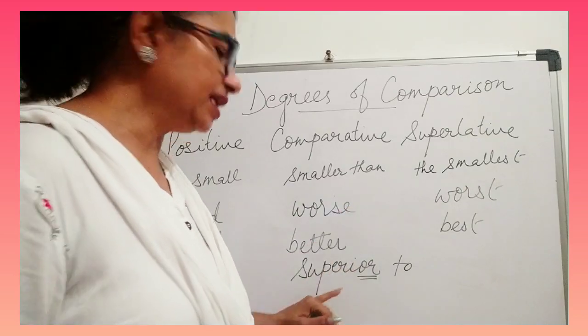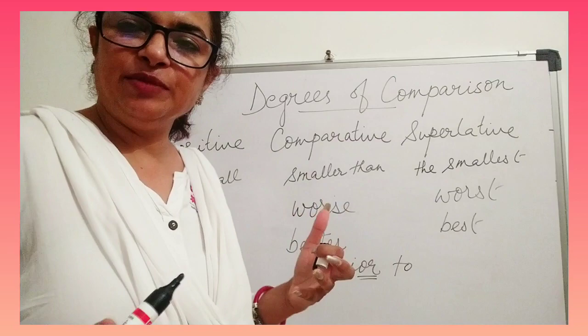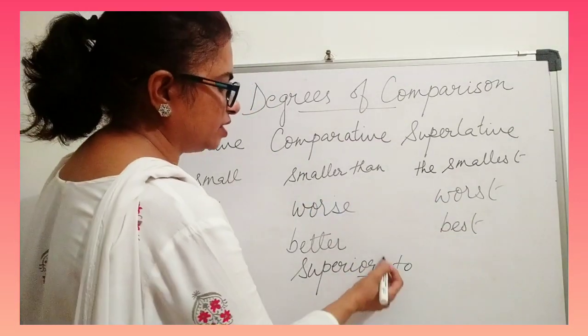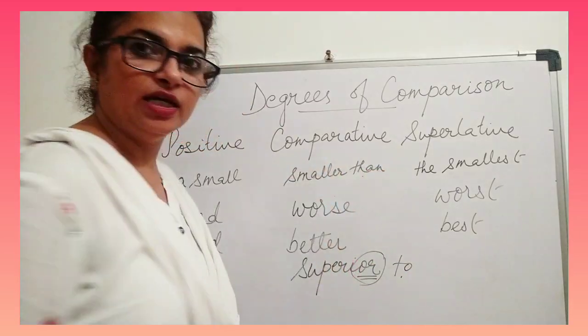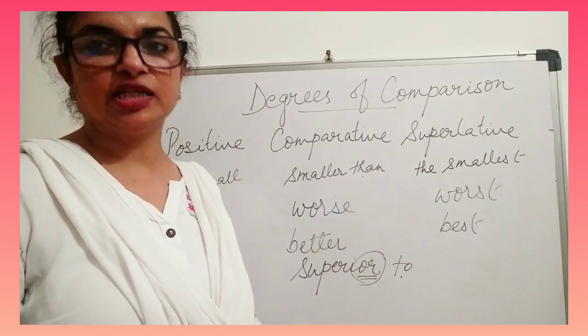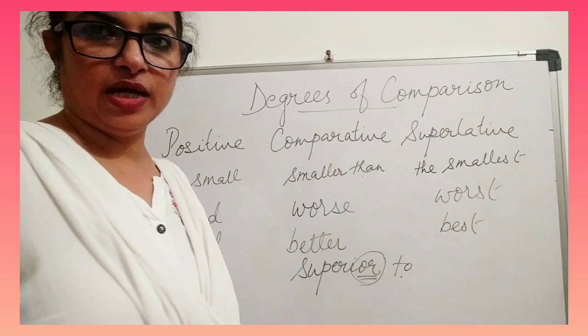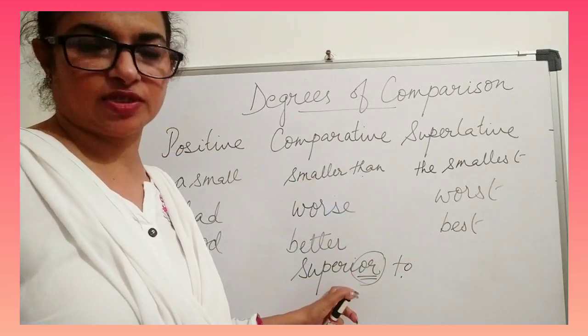Like, he is superior to me, I am inferior to whatever. So the words ending with OR take to after them, not than. You have to remember and keep this in mind while you are using the comparative degrees with such adjectives.